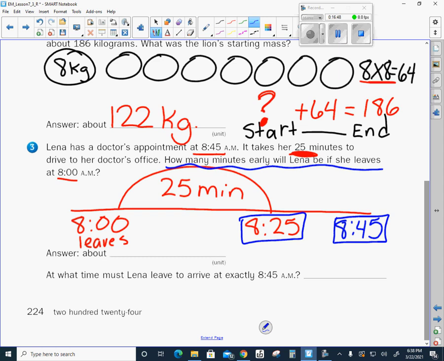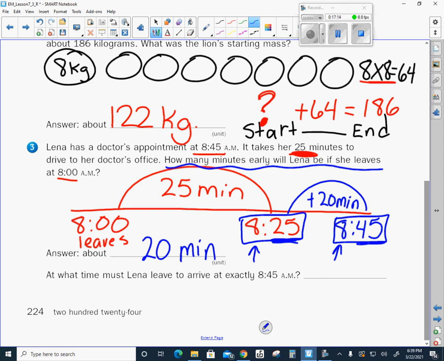How early is she? My hours are the same. I know all I'm looking at are my minutes. So 25 plus what will get me to 45? 25 plus 20. So she's there 20 minutes early. And that's my answer.